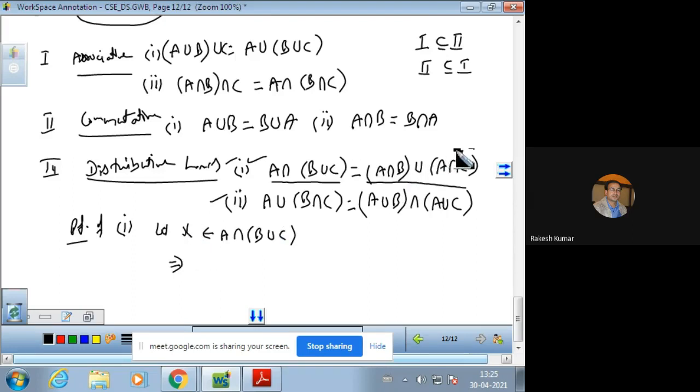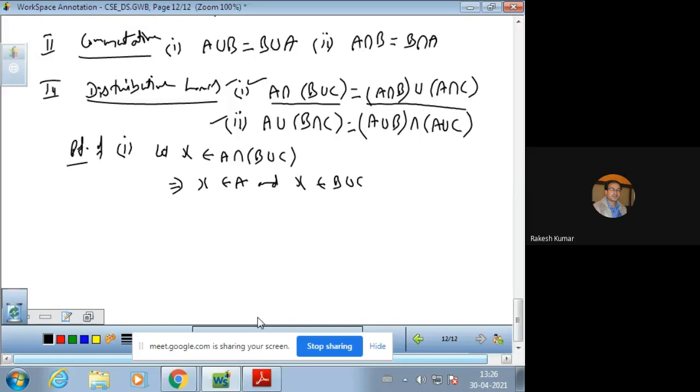इसी तरह से we will take an element on the right hand side set and will prove it in the left hand side set. So X belongs to A and X belongs to B union C. Now you know that. Let us see. X belongs to A can be written as X belongs to A and X belongs to A. दो बार कर सकते हैं बिकॉज हमें डिस्ट्रीब्यूटिव बनाना है.